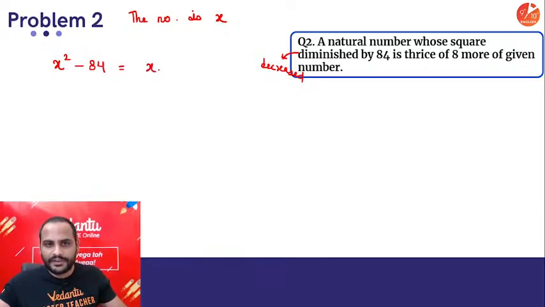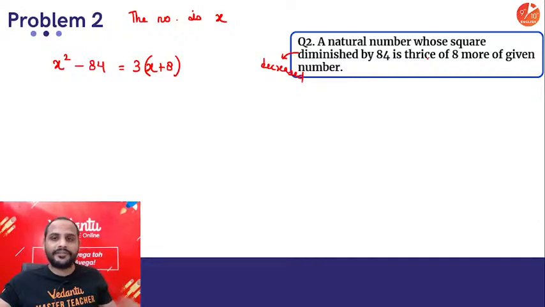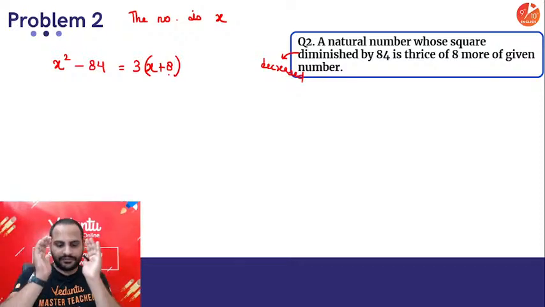So 8 more of the given number is x plus 8 and its thrice. Alright, it would be different if it is thrice of the given number, 8 more than thrice of the given number. Okay? If it says 8 more than thrice of the given number, you will say 3x plus 8. Here it is saying thrice of 8 more than the given number. So 8 more of the given number is x plus 8 and it's thrice of this whole.